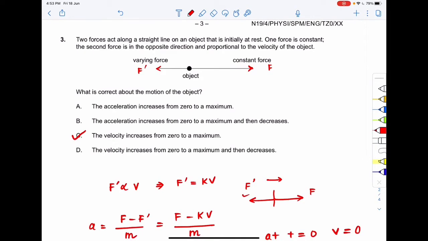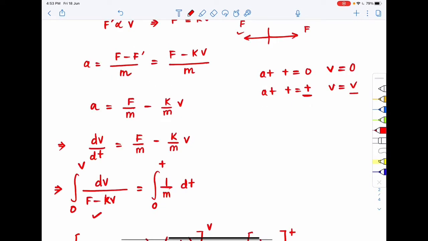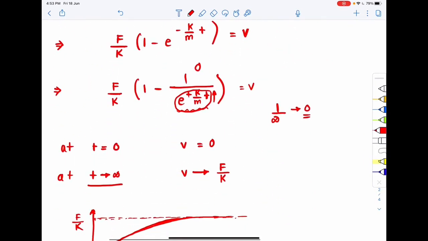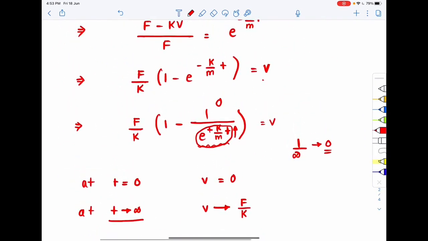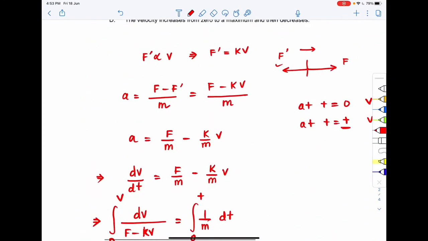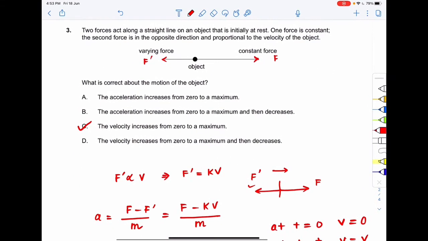So this is a very good question, and this question is not over yet. I'll leave you a quick homework. Now we got the formula for velocity. Differentiate that to get acceleration and match the other options also. By doing so you'll get that only option C is correct. Do it as homework. So I hope you got the question. The correct option to question 3 is option C.